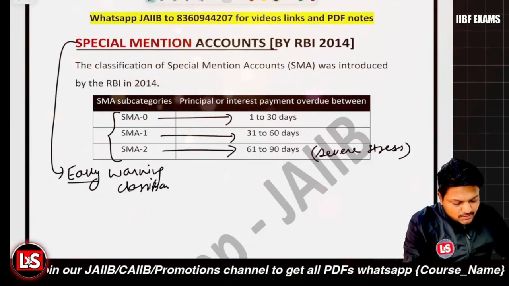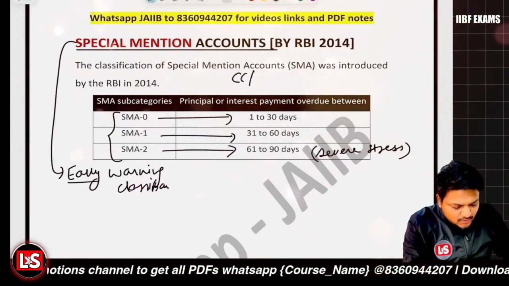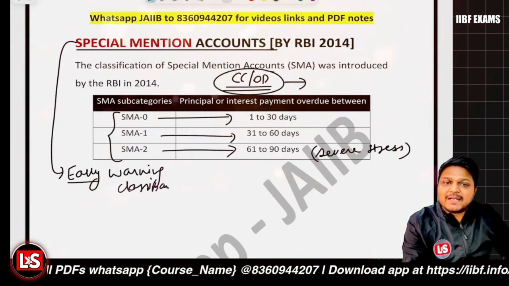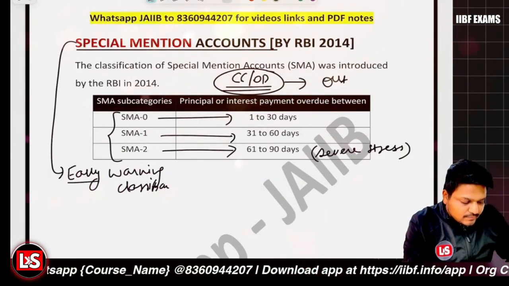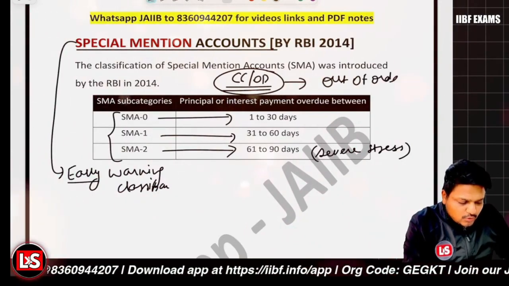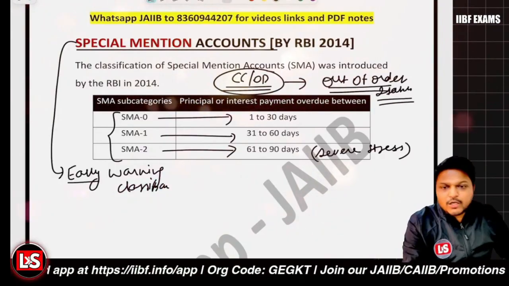And for CC or OD accounts, the status which is applicable is basically the out of order status. We don't go for the SMA status. We say out of order status for the CCOD accounts,